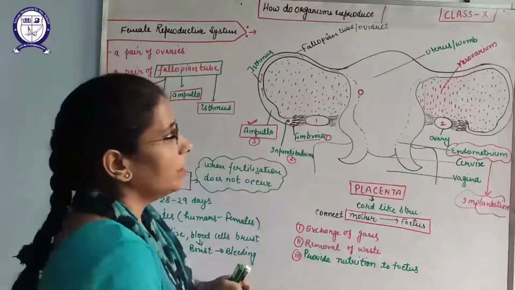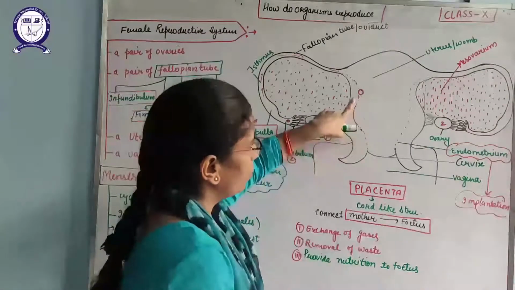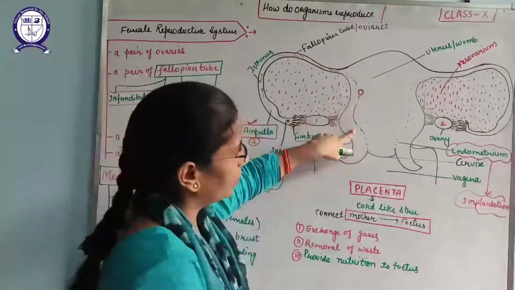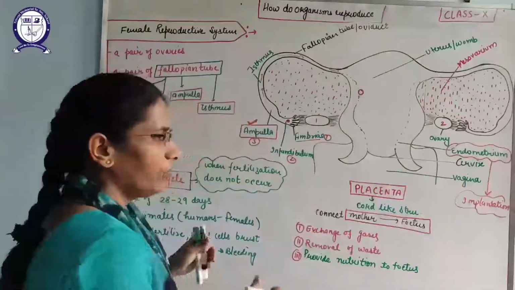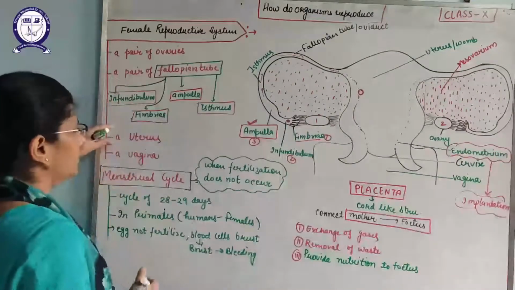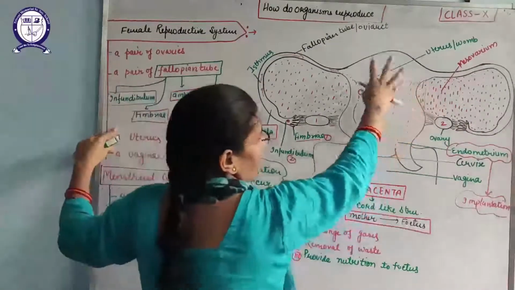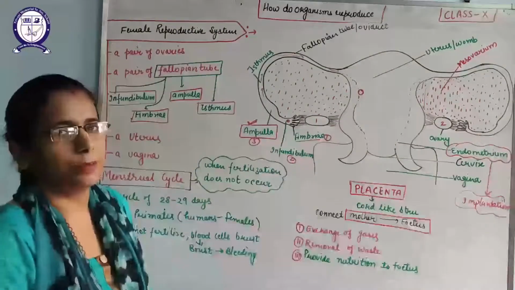I am repeating again: the process of attachment of the blastocyst on the endometrium lining of the uterus is known as implantation, where the development of the fetus will successfully take place. And this is the uterus part that can hold the whole baby. So the uterus is also of two types, nulliparous and multiparous.